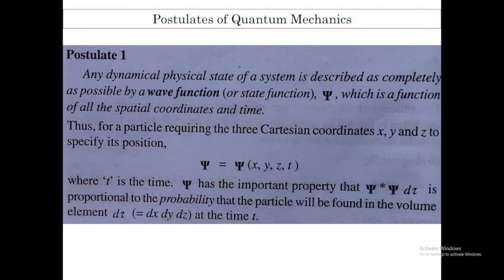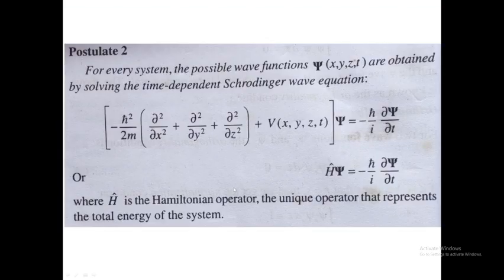Now we will discuss postulate 2. Postulate 2 is all about the time dependent Schrodinger wave equation. For every system, the possible wave functions psi of x, y, z, t are obtained by solving the time dependent Schrodinger wave equation. This wave equation we have already discussed, and from it we concluded that for our convenience we just have to consider a standing wave. Then we get H operator psi equal to minus h bar by i, d psi by dt.